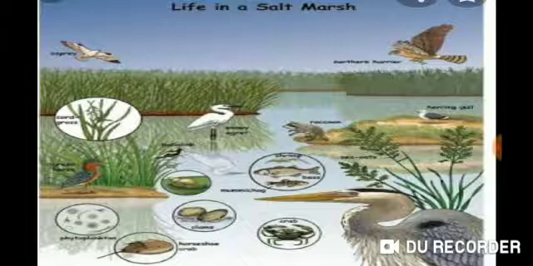Now, look at the picture, dear students. What you have seen is the picture of a marsh, because it is a wetland with grasses. Look, there are different animals that live in the marsh, like blue herons, turtles, fish, insects, birds, snakes.